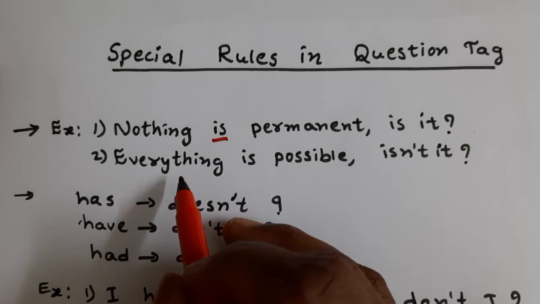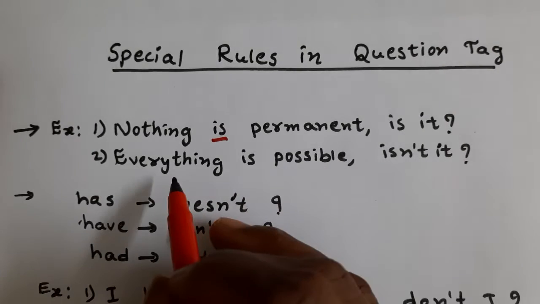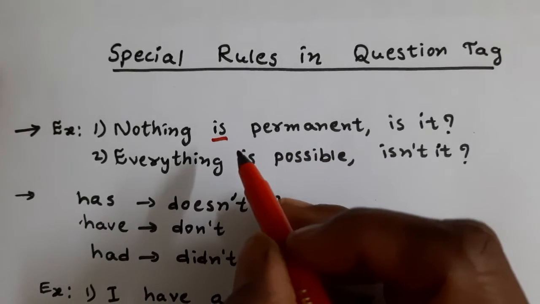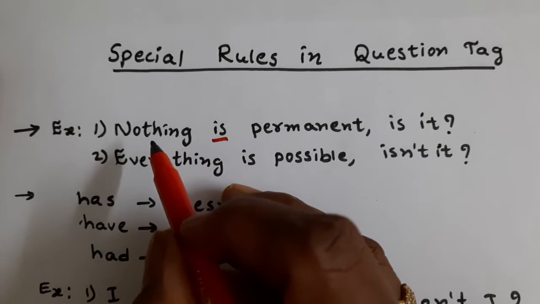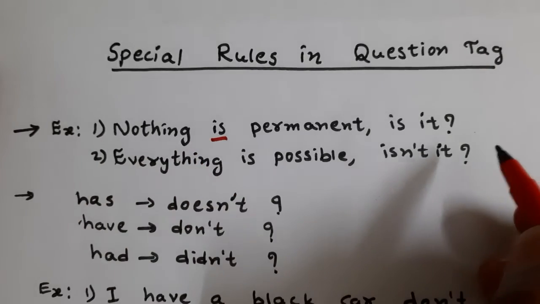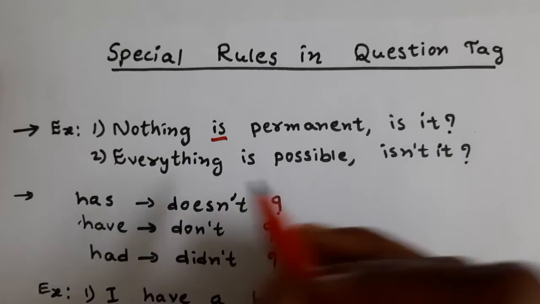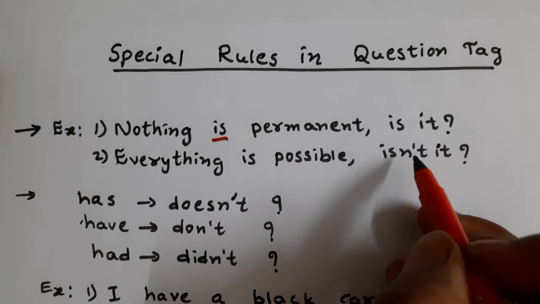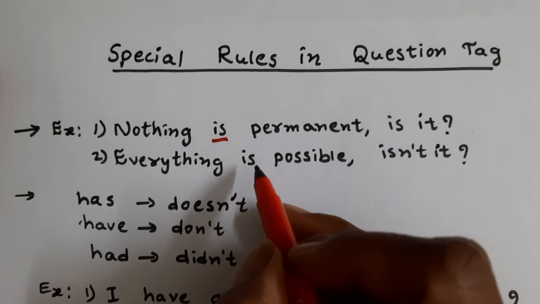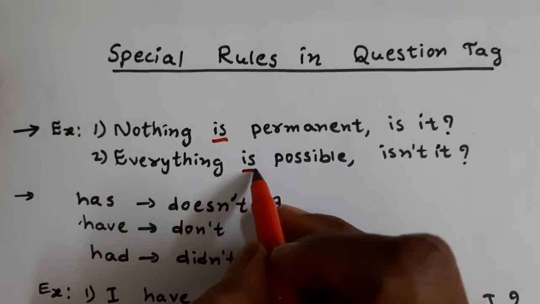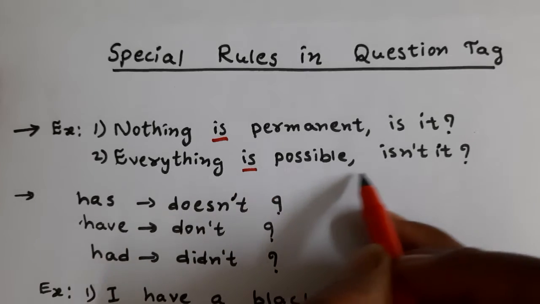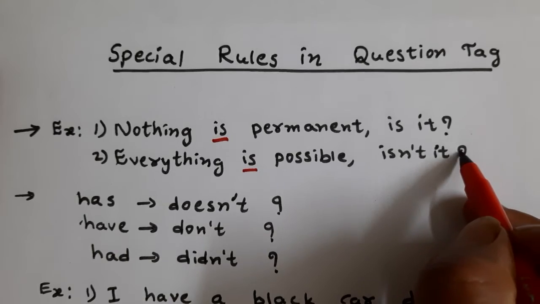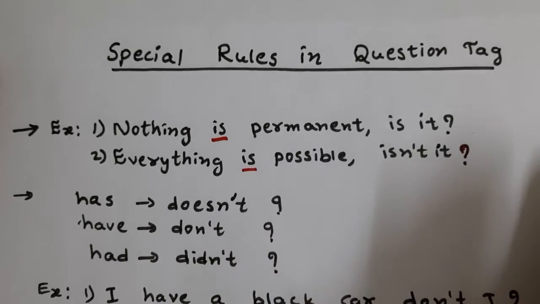And next, "Everything is possible." Whenever everything, something, or nothing is there and the sentence starts with these words, we should write the pronoun "it". Now it is a positive statement, so we should write a negative tag. The verb is "is", so "isn't it", according to that rule. Now we have to put the question mark compulsorily.